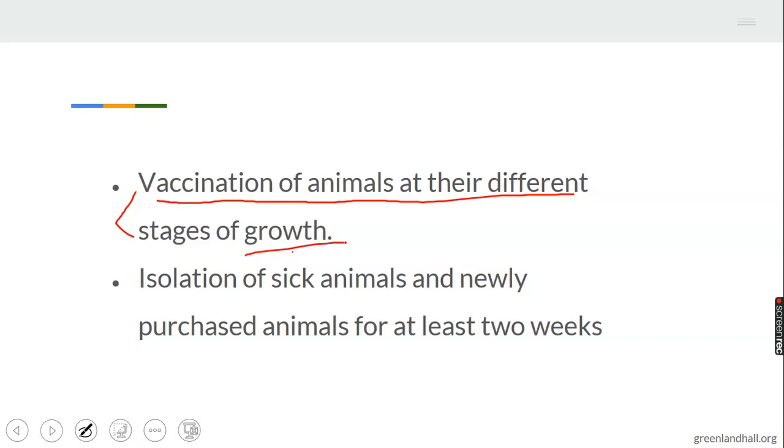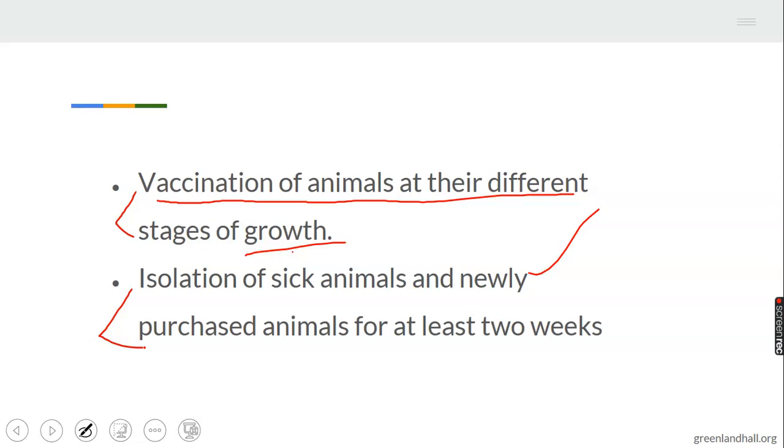3. Isolation of sick animals and newly purchased animals for at least 2 weeks. You isolate animals that are sick. Then when you get animals you want to introduce among the existing ones, you isolate those for 2 weeks to know if they have been infected. Just like what is going on in the country today. When someone comes from overseas, they will be isolated for 2 weeks to know if they have been infected by coronavirus. After 2 weeks, if there is no symptom, such a person is free to move around.